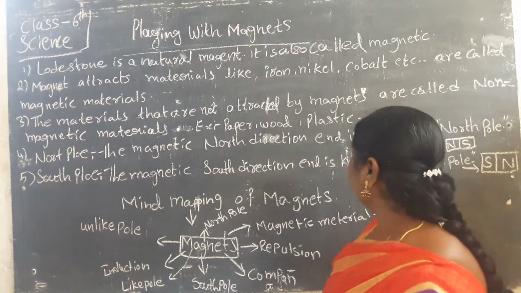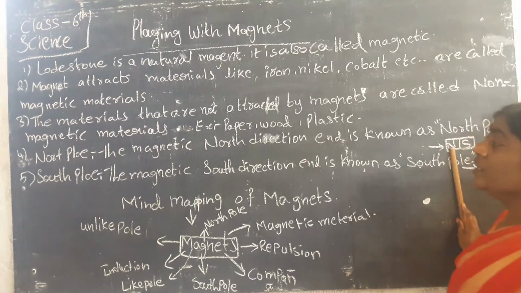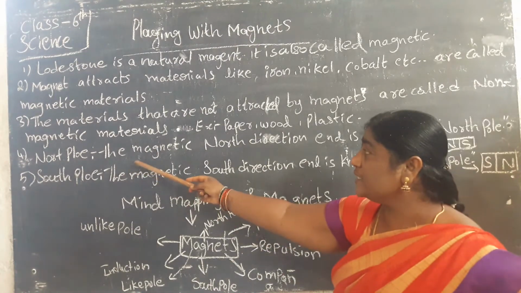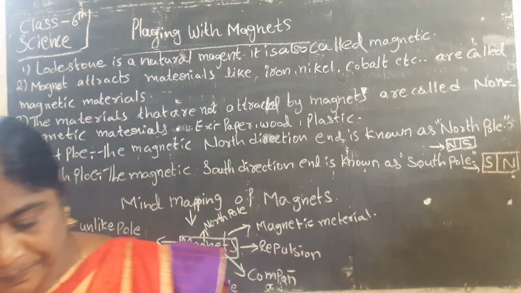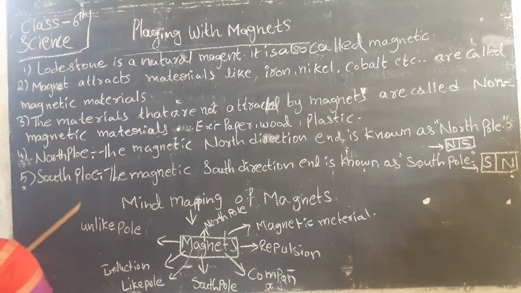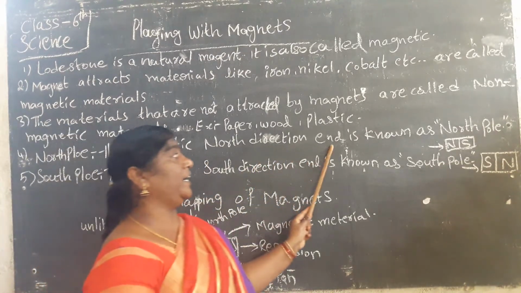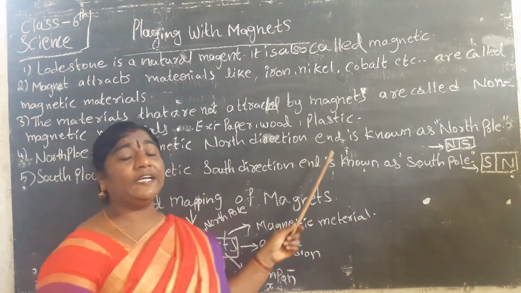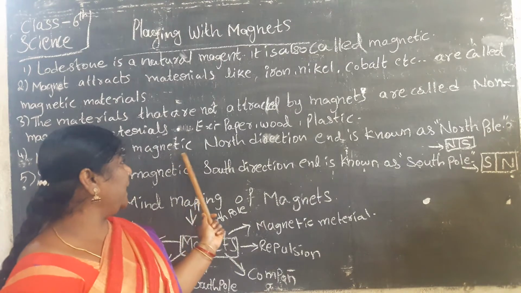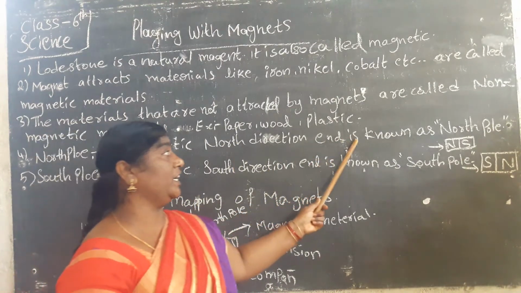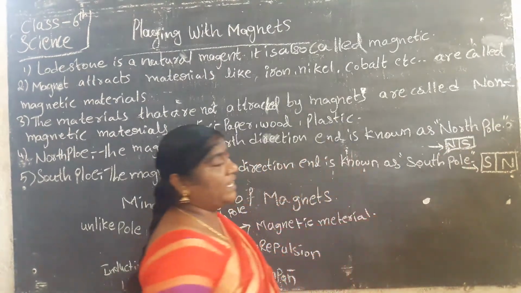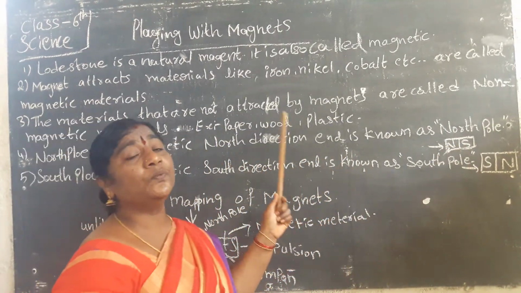Then a magnet has two poles. Magnets have two poles, that is the north pole and the south pole. The north pole means the magnet's north direction end. The end pointing in the north direction is known as the north pole. This is the end with the north side, that is called the north pole.